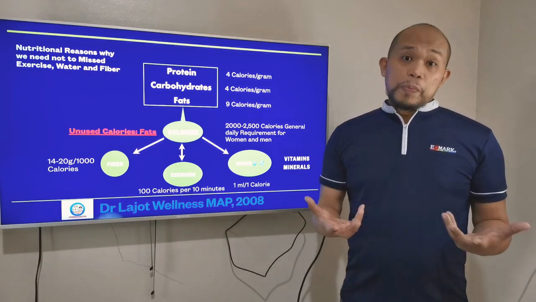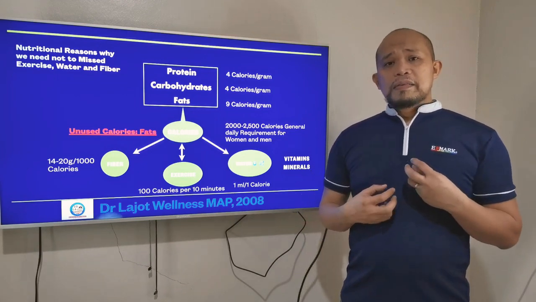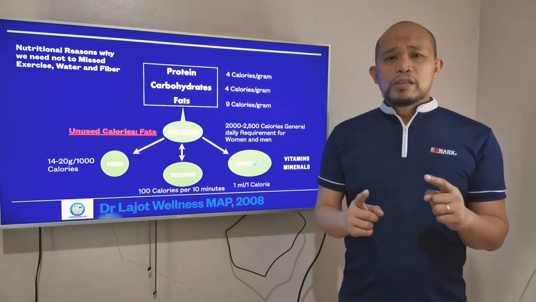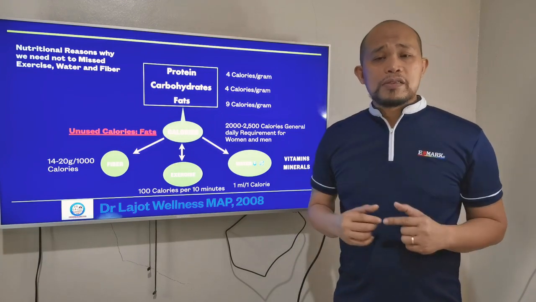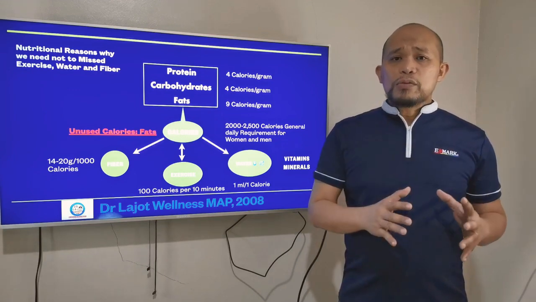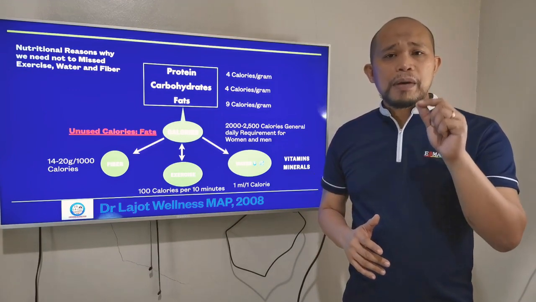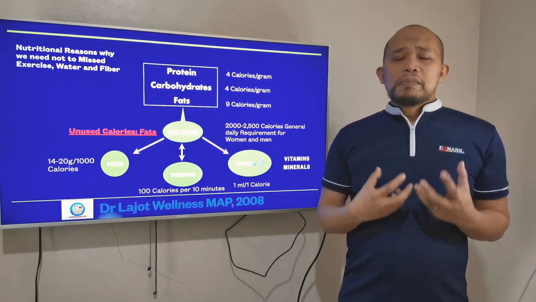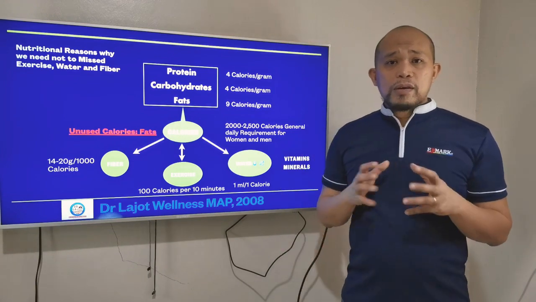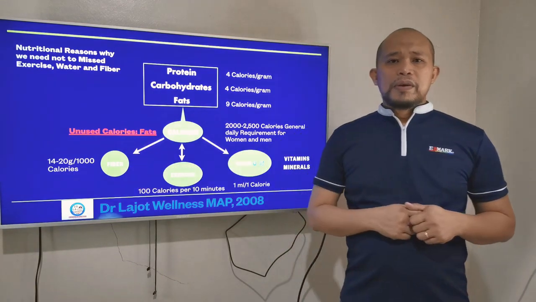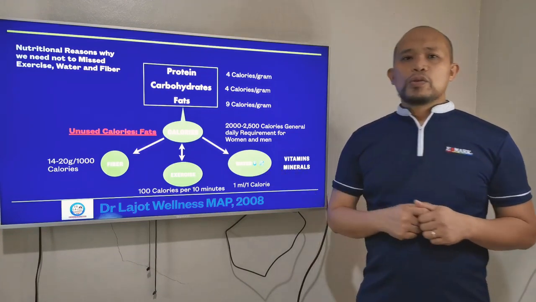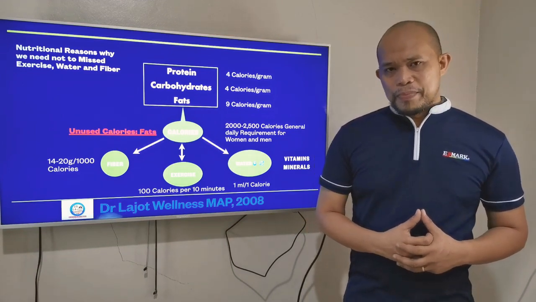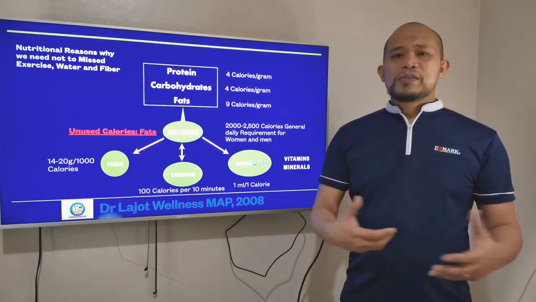Okay, most people rely more on eating, but without considering malabsorption. According to the Food and Agriculture Organization, the reason there is malnutrition and deficiency is because of malabsorption. Okay, the absorption problem. We eat, but the body cannot absorb because of fiber. We cannot absorb because of what? Lack of water. We cannot absorb because there is no movement in our body. That is why we have this problem.